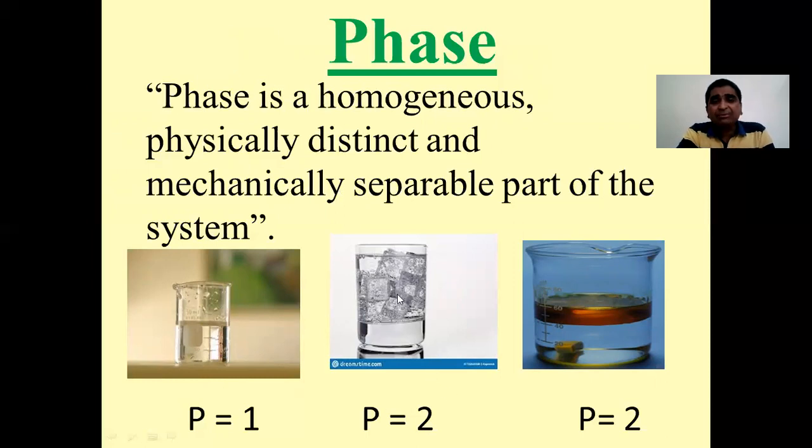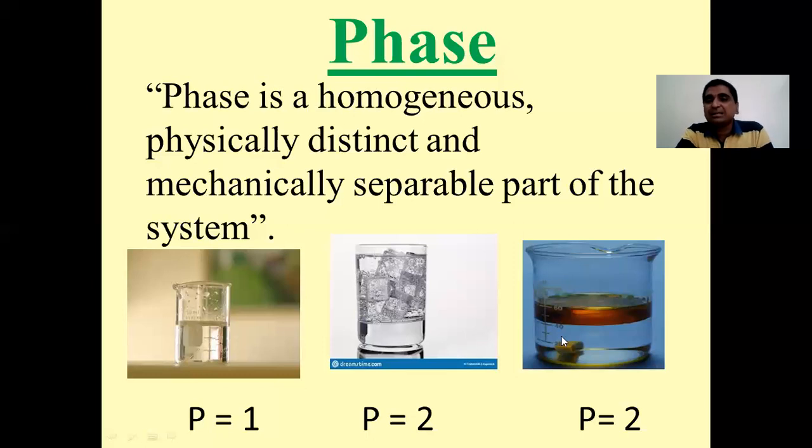Now in this second picture you can find two parts. The overall system is water plus ice. This ice looks different from the water, or the water looks different from the ice. So here there are two phases. Now let us consider a third example, or even in the second example we can consider water to which some sand is added. Now that becomes a biphasic system. There are two phases inside that.